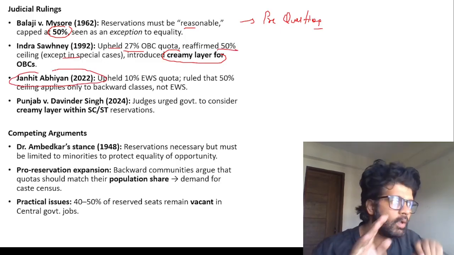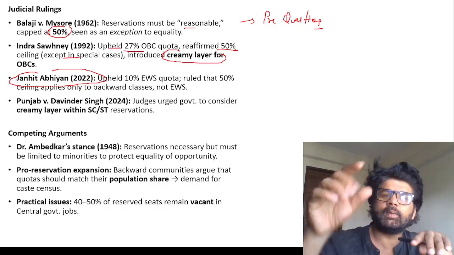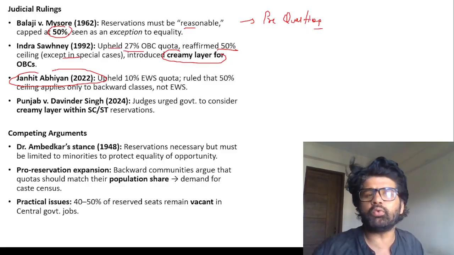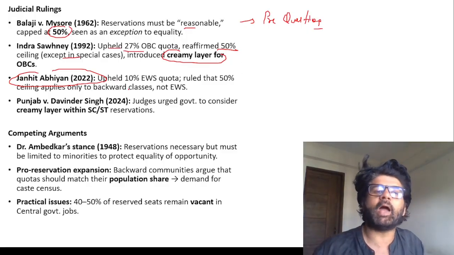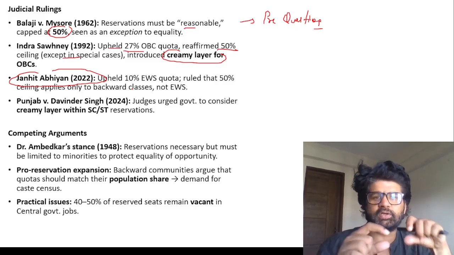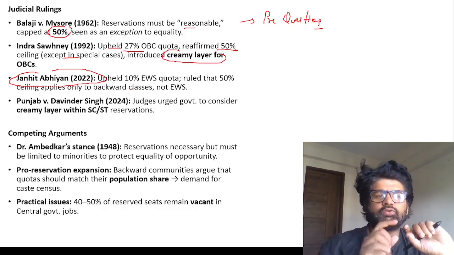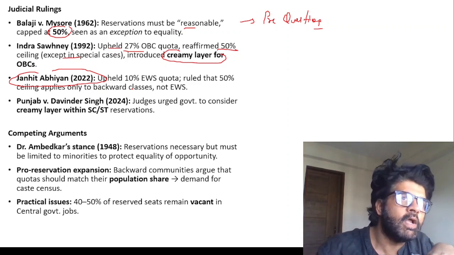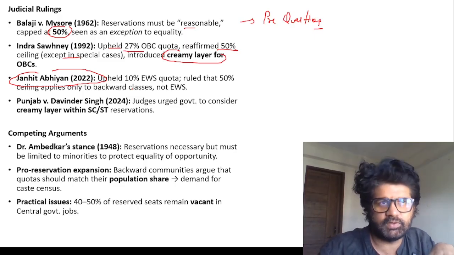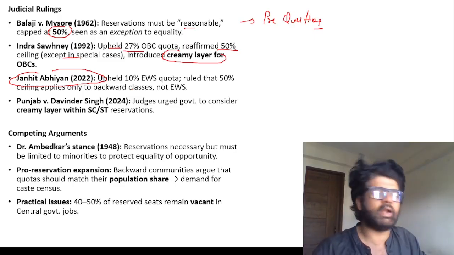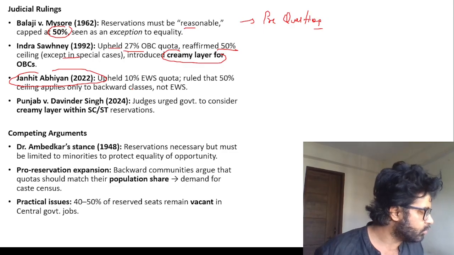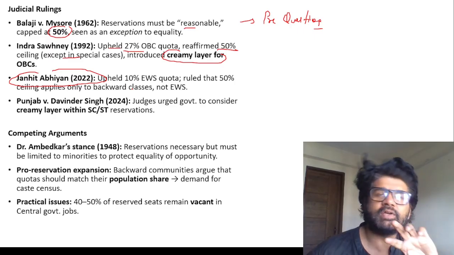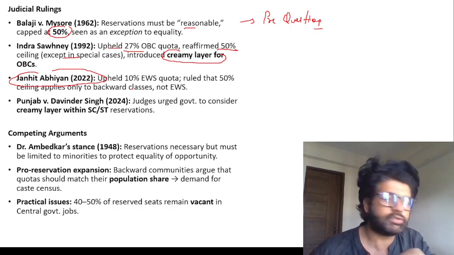Janhit Abhiyan: this whole case came after the 10% EWS quota was given to the economically weaker section, even within the general community, and it ruled that the 50% cap is only for backward classes with social discrimination. EWS is an economic criterion, so this 50% ceiling does not apply to EWS. Many people even debate whether we should have an economic criterion for reservation, because economic criteria are transient. You may be poor today and not poor tomorrow, but if you were socially discriminated against 10 years back, there's a very high chance that your family will be socially discriminated against today also.